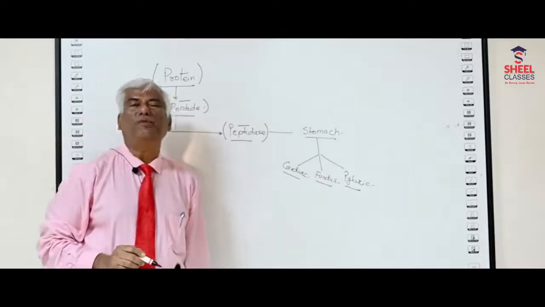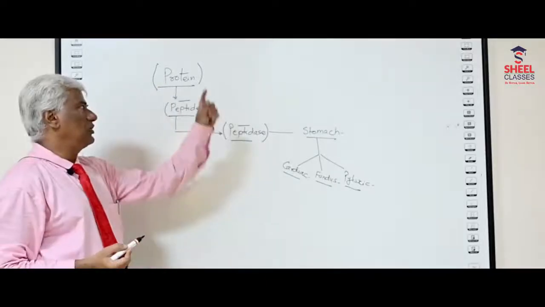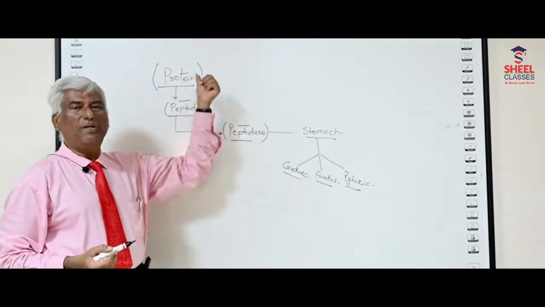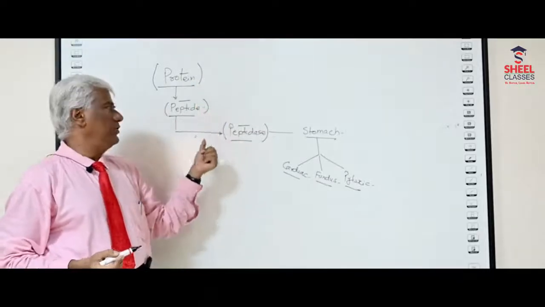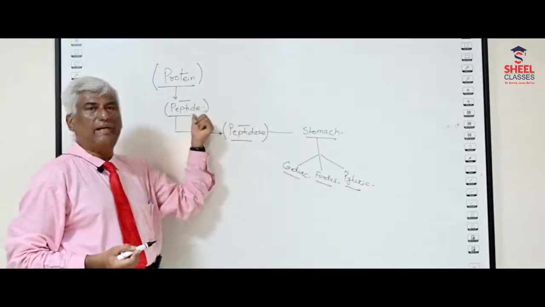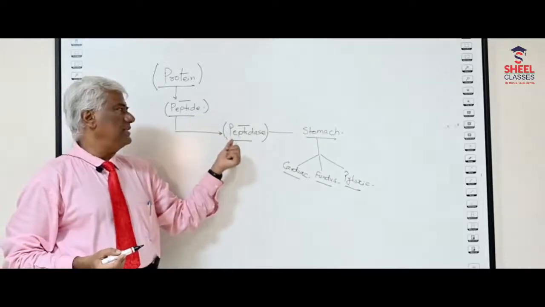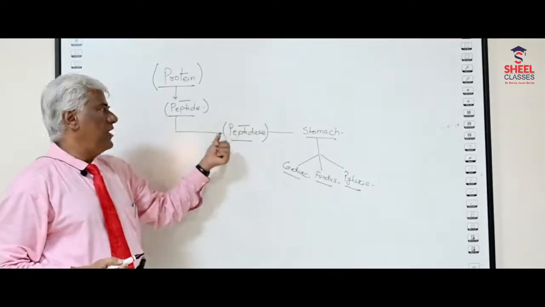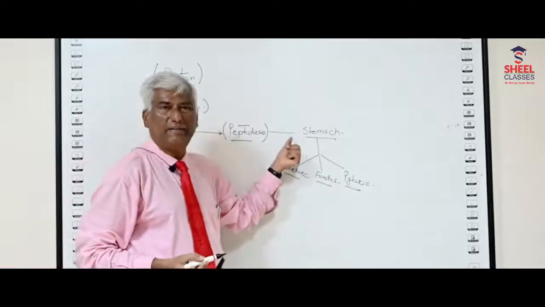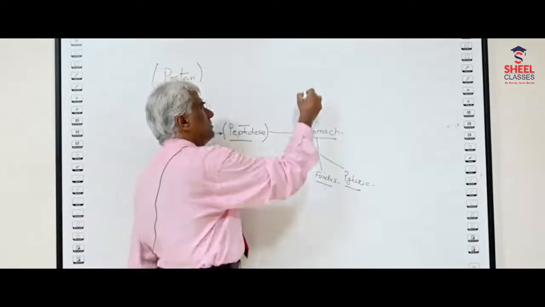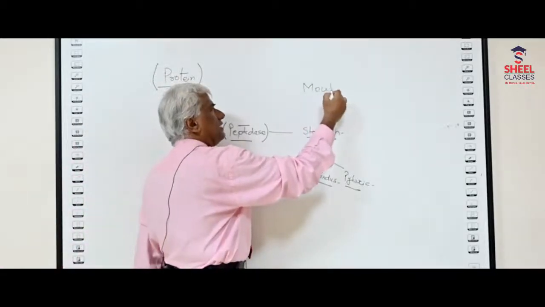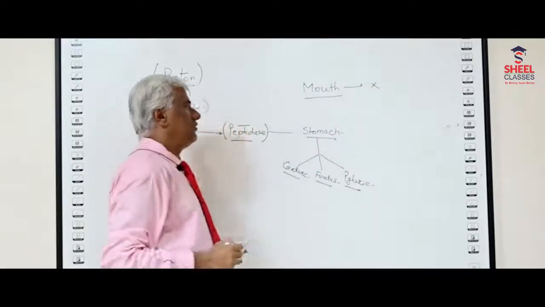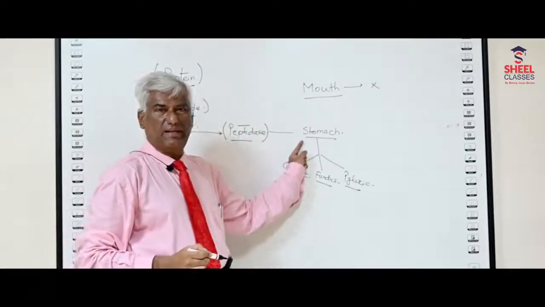So in the applied part of your topic, they will ask which bond is present in protein. In protein, the name of the bond is called peptide. Who helps you to break this peptide bond? It is called peptidase. Where are these peptidase enzymes present? Whether they are present in the mouth or not: no, these enzymes are not present in the mouth. Whether they are present in the stomach: yes.